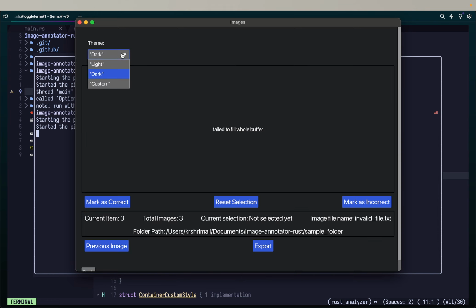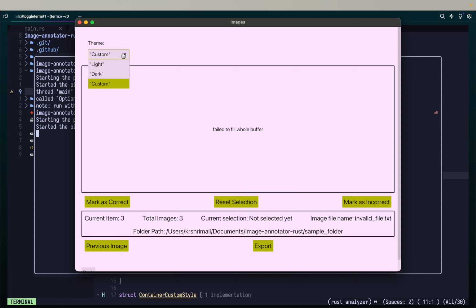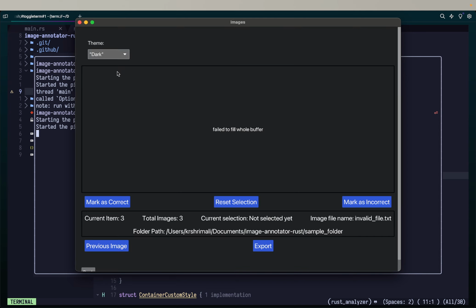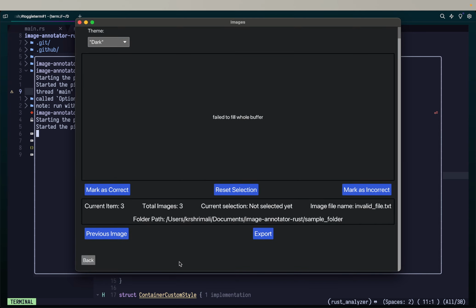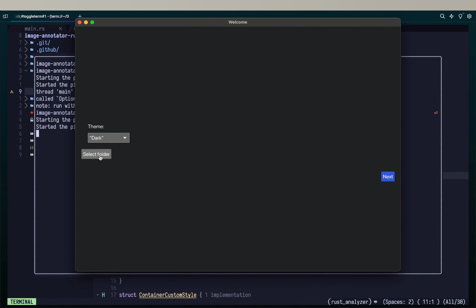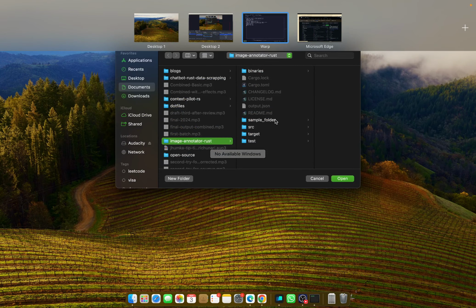Custom theme was something I was just trying out, whether it works. It doesn't make any sense. Light and dark is what you should ideally be looking for as well. And then you can click on back and select a new folder as well, right? So that's totally possible.